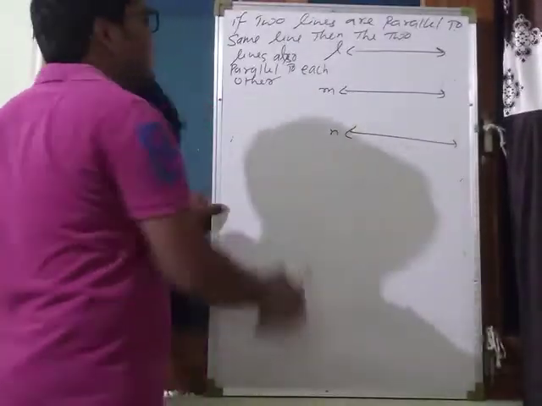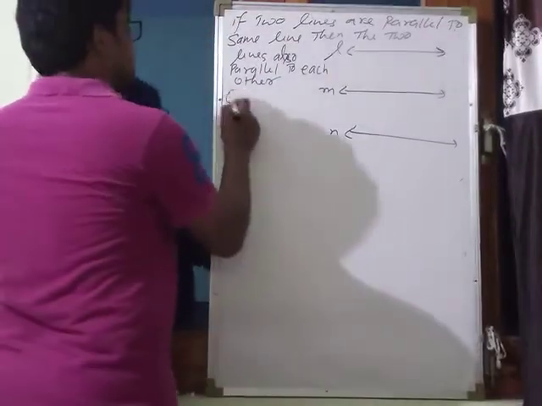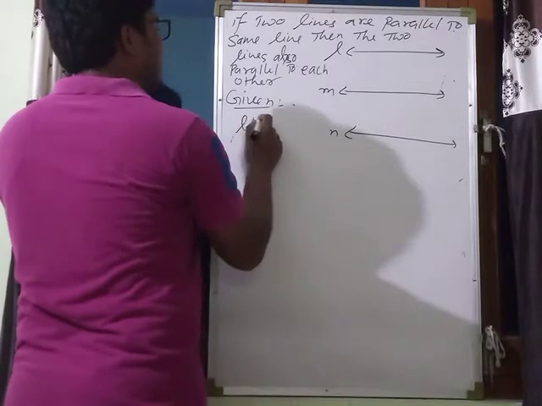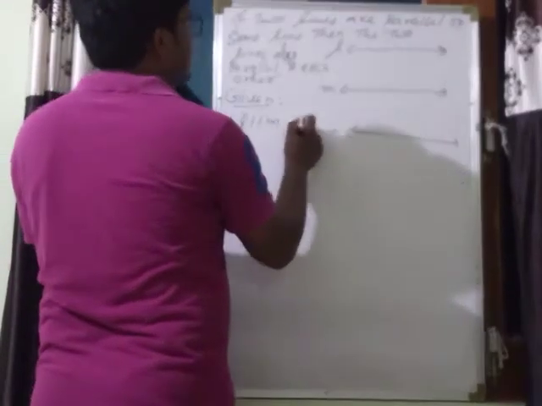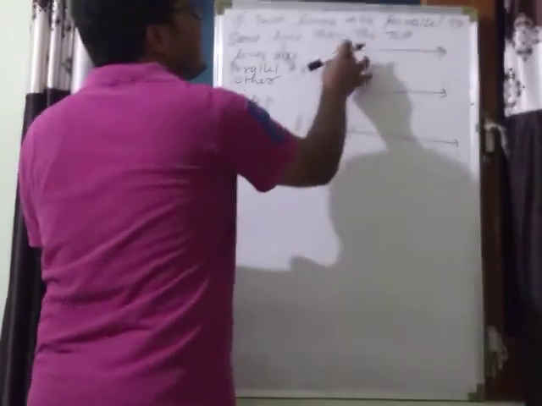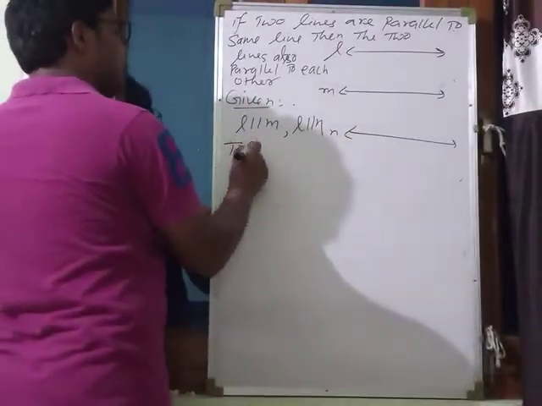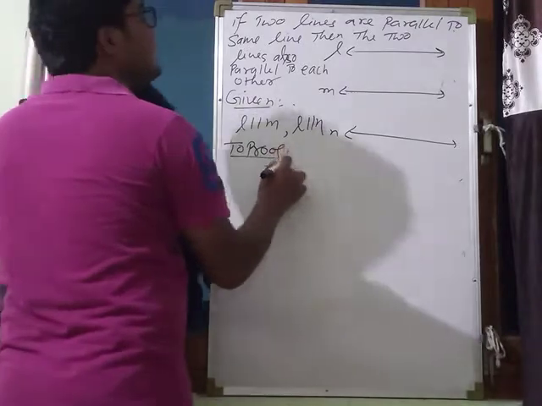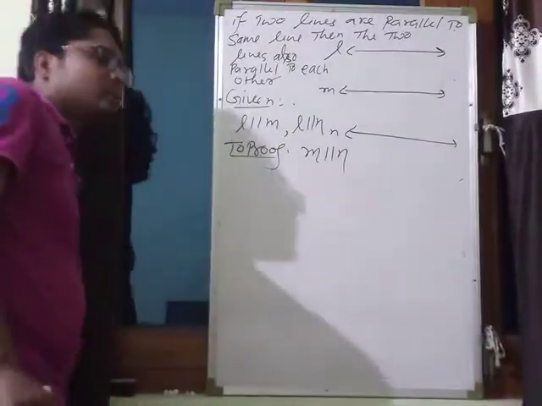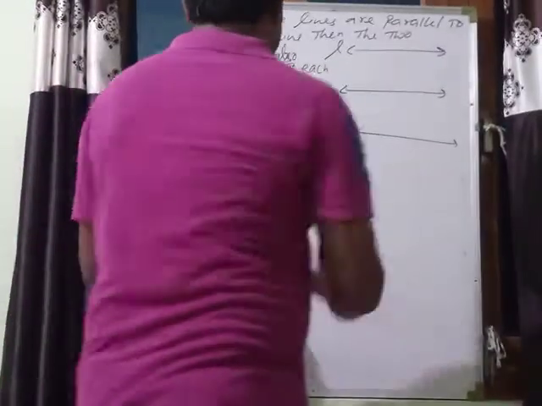See what is given here. L is parallel to M, also L is parallel to N. Means these two lines are parallel to the same line L. To prove, what we have to prove? That these two lines are also parallel to each other. M is parallel to N. Okay, so say its proof.